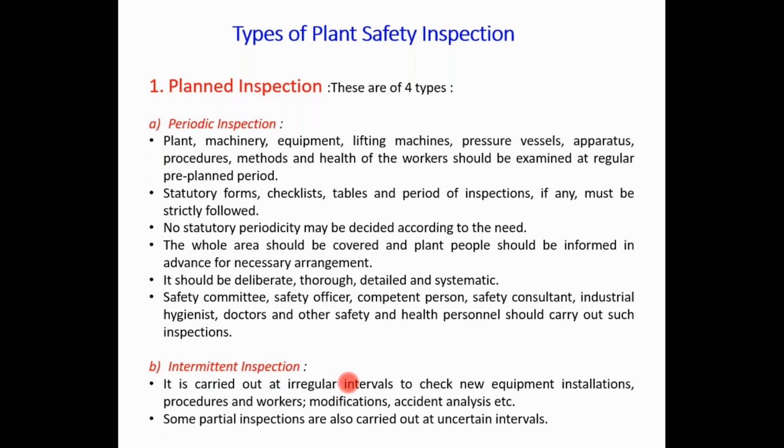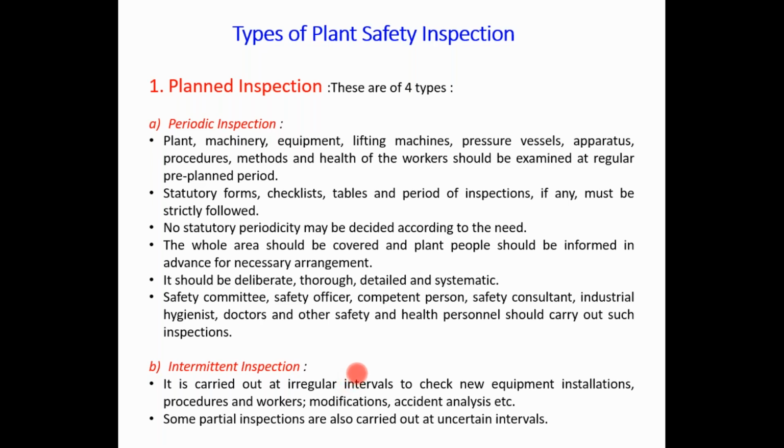In case of some modifications, some expansions, or if some accident happens in your industry or plant, then also the inspection should be carried out, and that inspection is called intermittent inspection. That depends on the requirement or the activity. Some partial inspections are also carried out at uncertain intervals. Then the third subtype of plant inspection is general inspection.